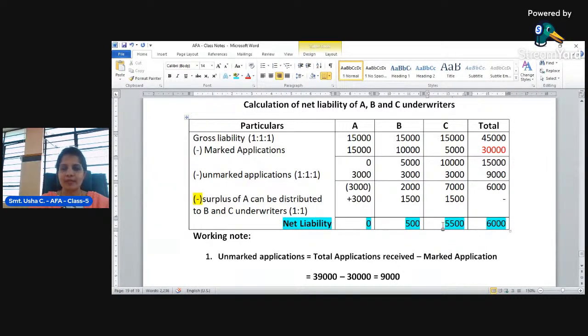So there is no liability of A underwriter again, but we need to receive amount from the underwriters B and C, because there is still a liability of underwritten shares by B and C. B underwriter has to subscribe 500 shares, and C has to subscribe 5,500 shares, and the amount of capital must be paid to the company.